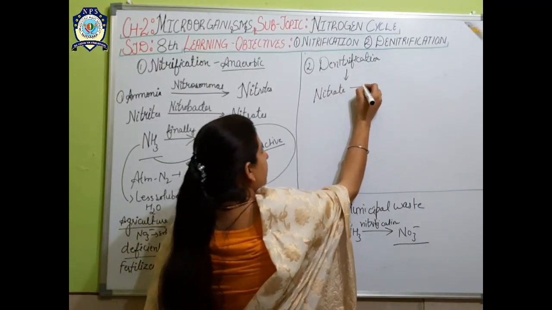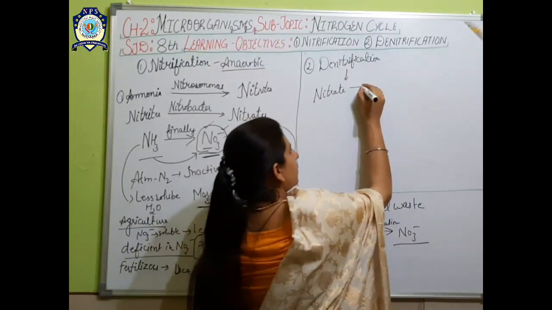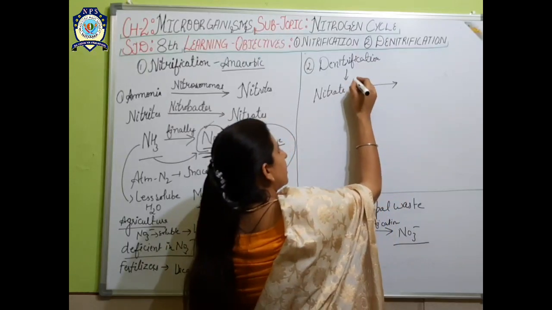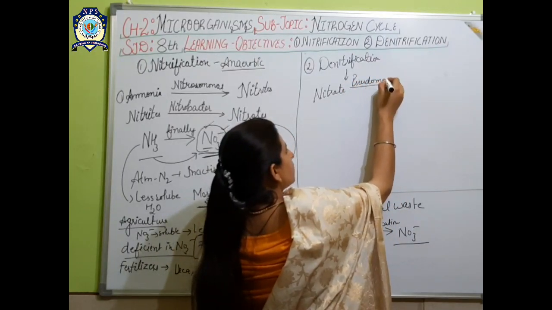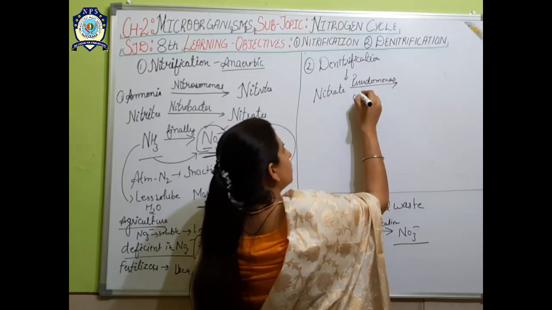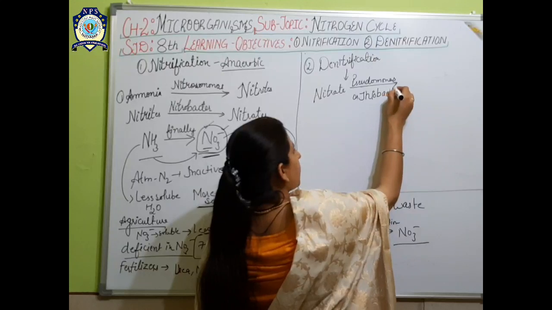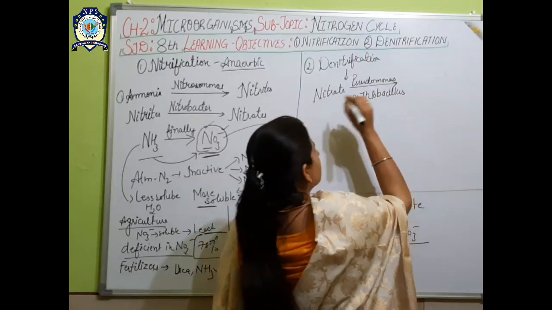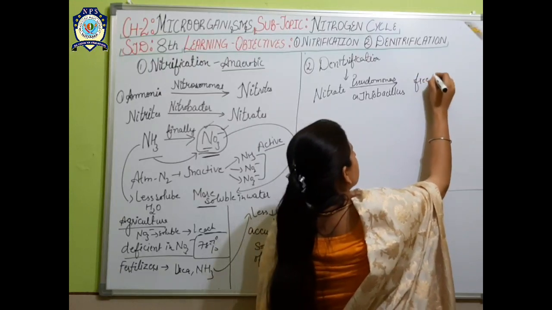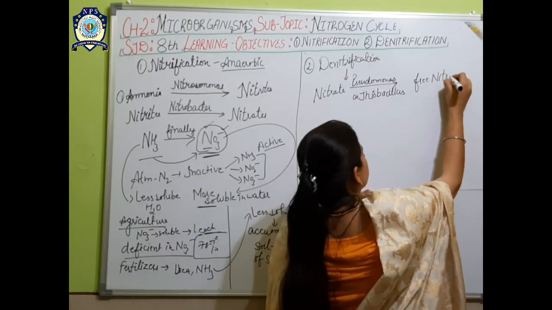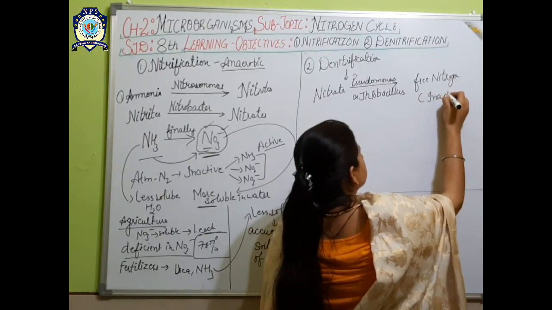Now this nitrate will be treated with the help of another bacteria that is called Pseudomonas or Thiobacillus, and converted into free nitrogen, which is again inactive.